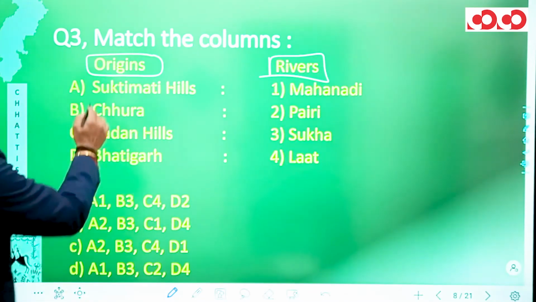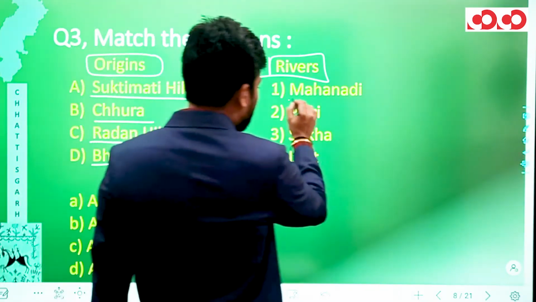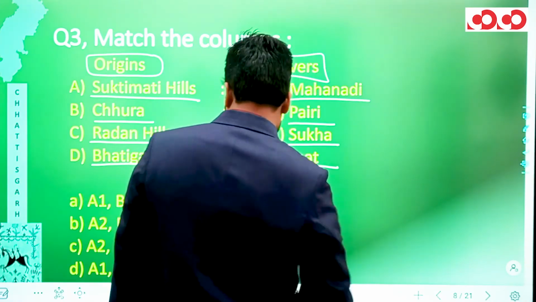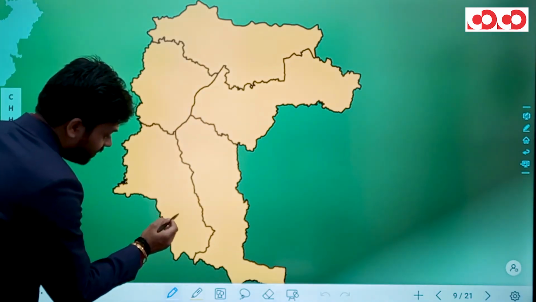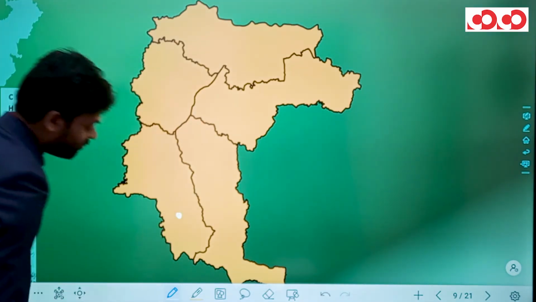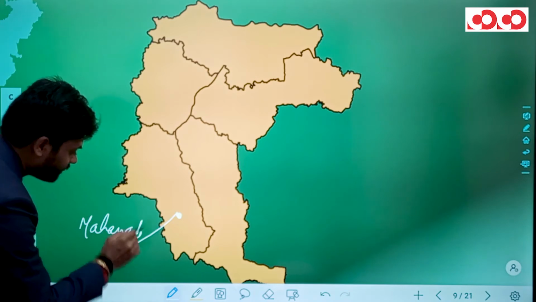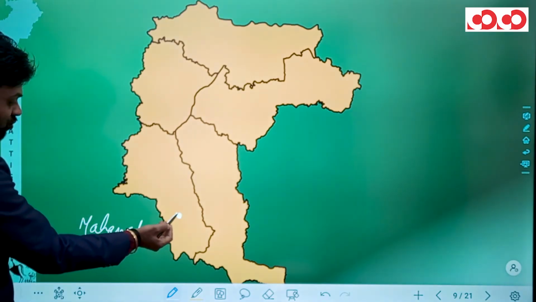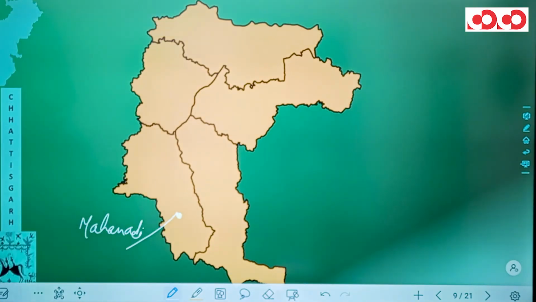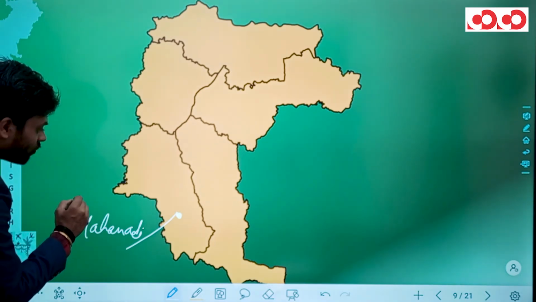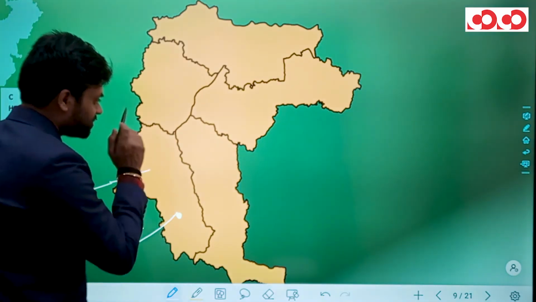The origins are Suktimati Hills, Chura, Radan Hills and Bhatigarh. And what are the rivers? Rivers are Mahanadi, Peri, Sukha and Lat. Now looking at the map of this Raipur division, first of all, there is the district Dhamtari in which lies the origin of a very famous river, the river Mahanadi. This Mahanadi river originates from Dhamtari, then goes to the Kanker district. While returning back, it crosses through the Balod district and finally enters back into Dhamtari district.